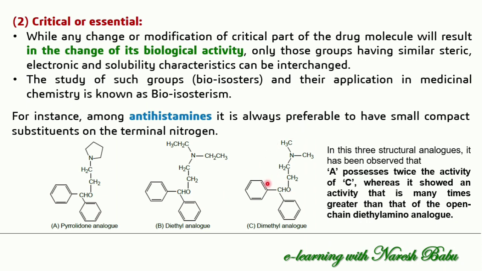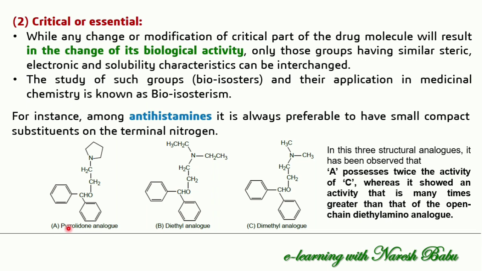Here see that antihistaminic drug. Three structural analogs are there, having similarity. But you can see the drug has a small change in the terminal nitrogen. Here it is a cyclopentane, here diethyl groups are present, here dimethyl groups are present. Only the change we can observe is in these positions. Modification in this region influences the activity so much.